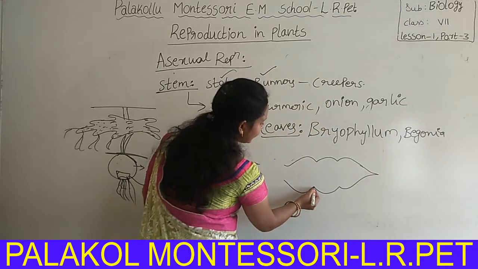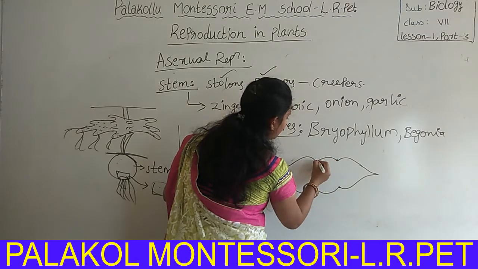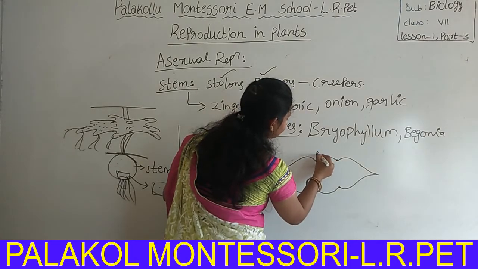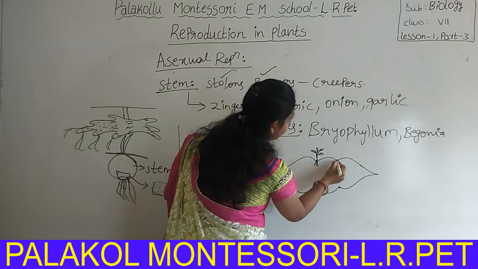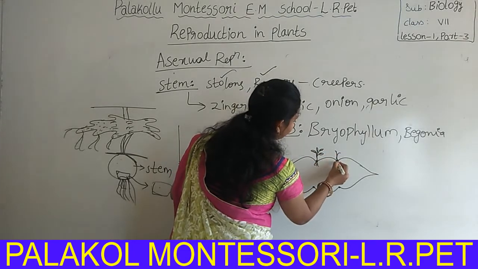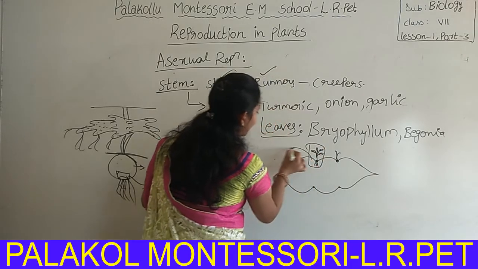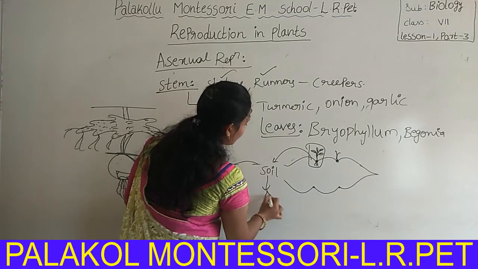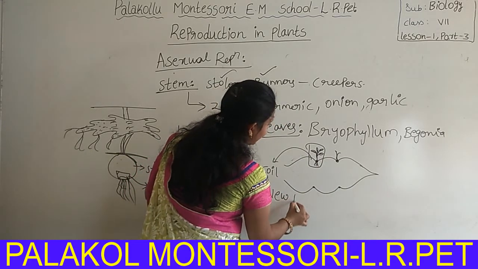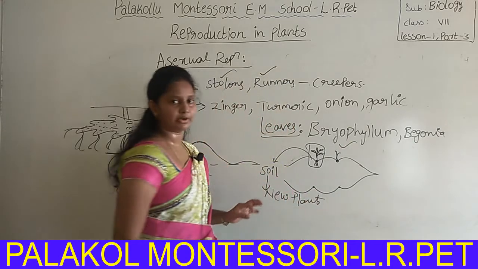From the edges of the leaves, small plants will arise, having roots and stem above. From these buds, if you cut this bud region and plant it in the soil, it grows as a new and complete plant of bryophyllum. This is about asexual reproduction.